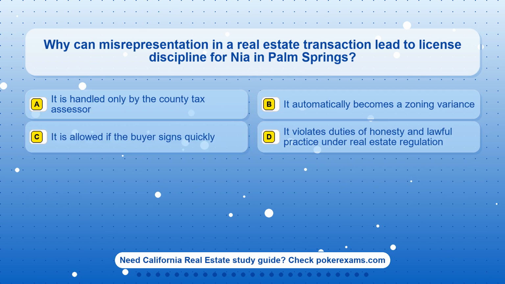Question 20. Why can misrepresentation in a real estate transaction lead to license discipline for NIA in Palm Springs? Option A. It is handled only by the county tax assessor. Option B. It automatically becomes a zoning variance. Option C. It is allowed if the buyer signs quickly. Option D. It violates duties of honesty and lawful practice under real estate regulation.